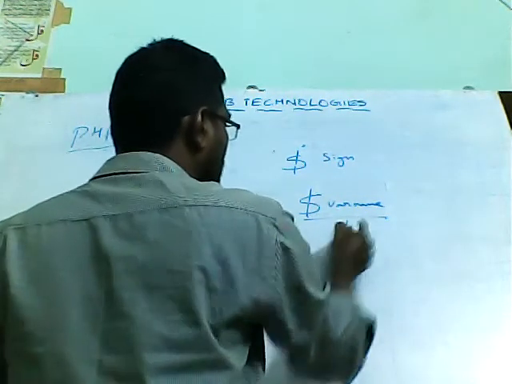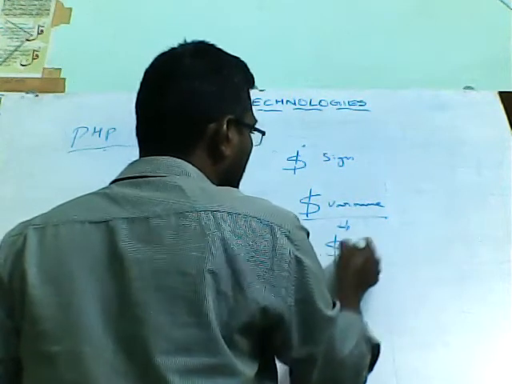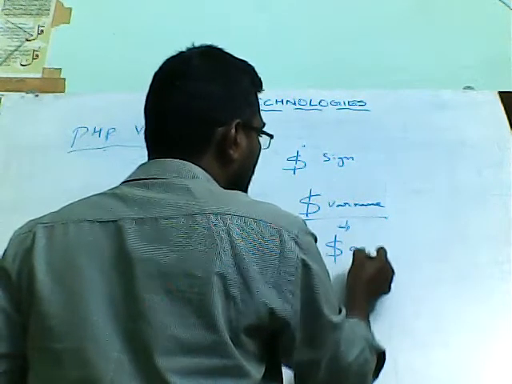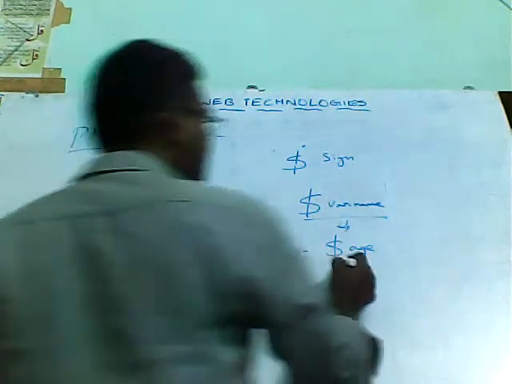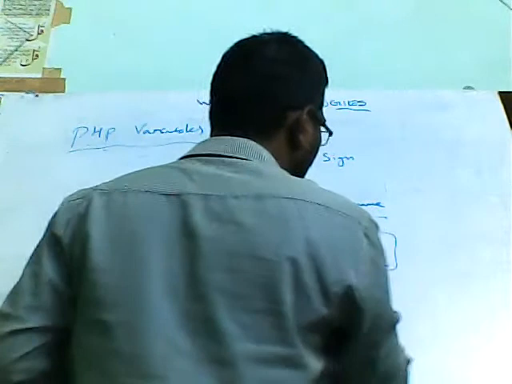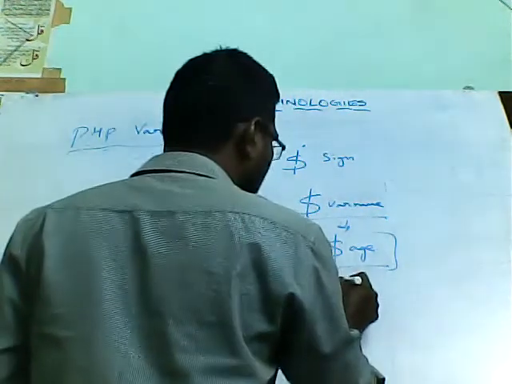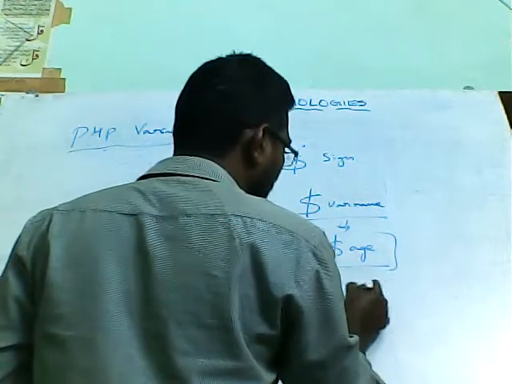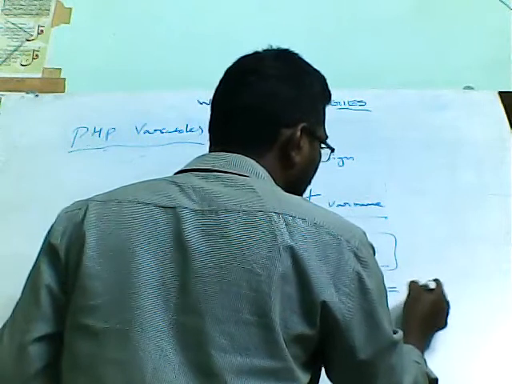How can we declare a variable? For example, dollar age. Like this you declare the variables. If you want to assign a value, dollar age, variable name is equal to value.